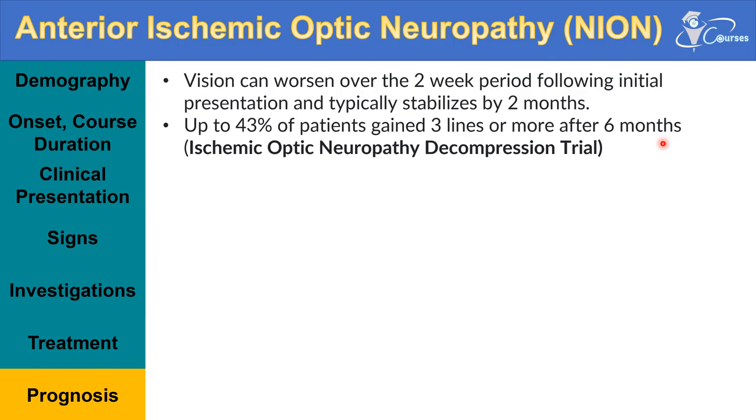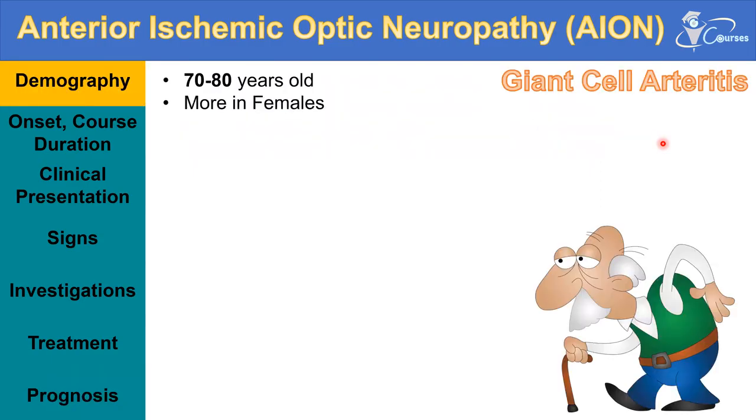The last part, or the last ischemic optic neuropathy, is the anterior ischemic optic neuropathy due to giant cell arteritis, or arteritic ischemic optic neuropathy. This is a serious disease. It is a systemic disease, necrotizing granulomatous inflammation that is affecting the medium to large size arteries, and typically affects